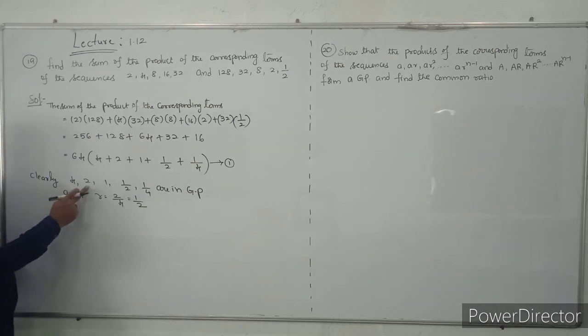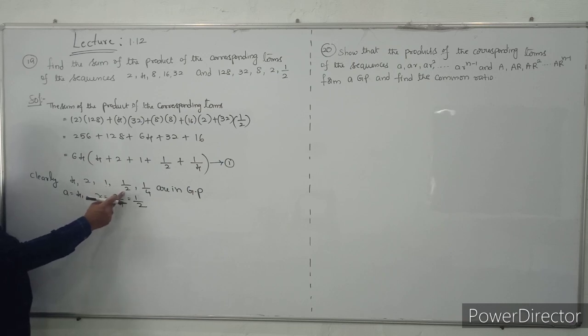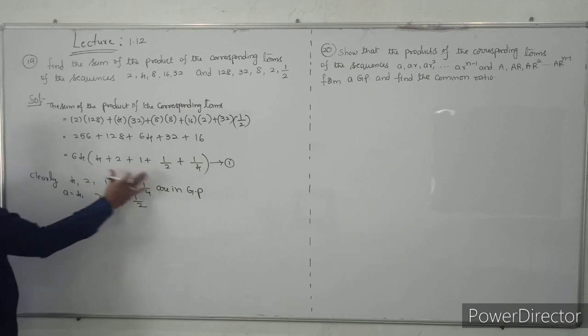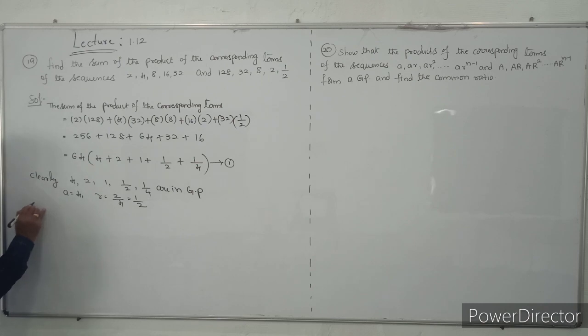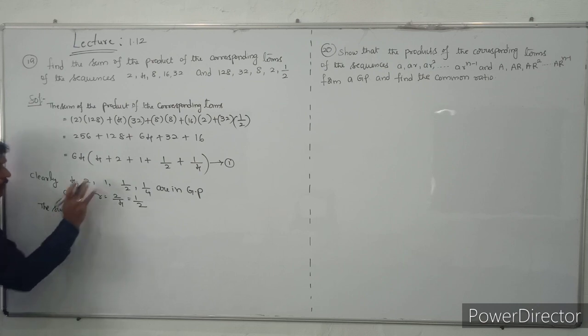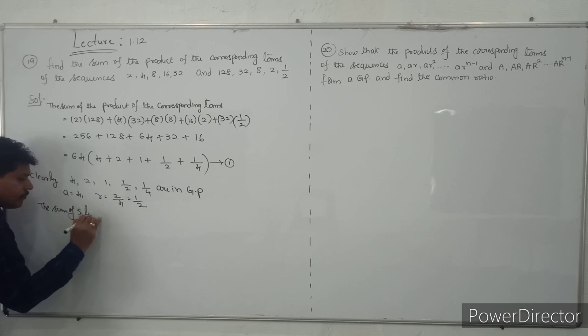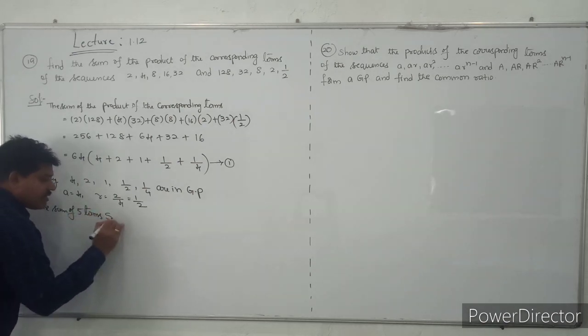4 into 1 by 2 is 2. 2 into 1 by 2 is 1. 1 into 1 by 2 is 1 by 2. 1 by 2 into 1 by 2 will become 1 by 4. Do you understand that? Each term is multiplied by 1 by 2. So I need the sum of how many terms? 1, 2, 3, 4, 5. 5 terms. Sum of 5 terms, that is S5.